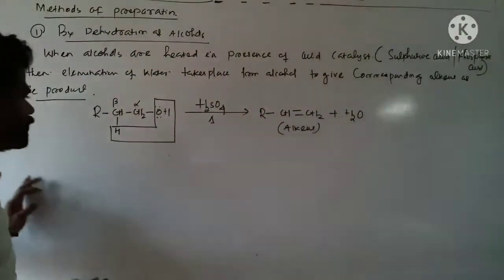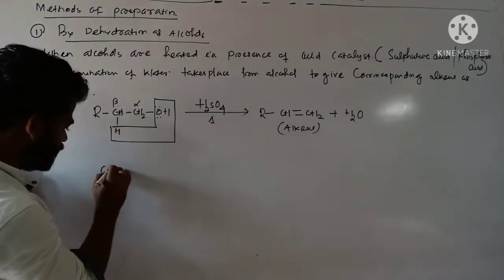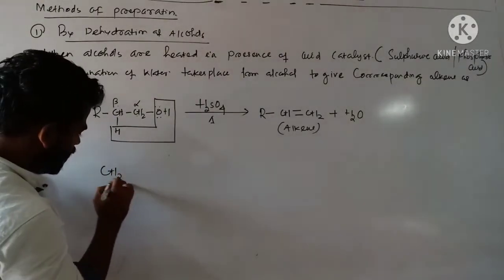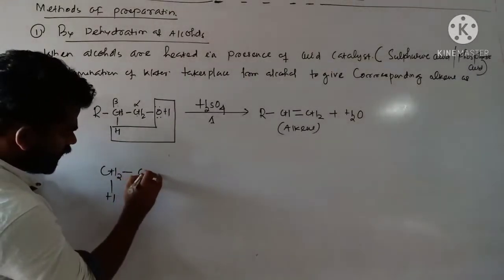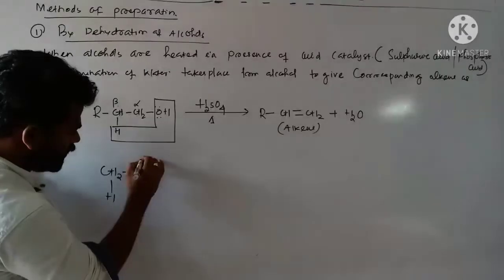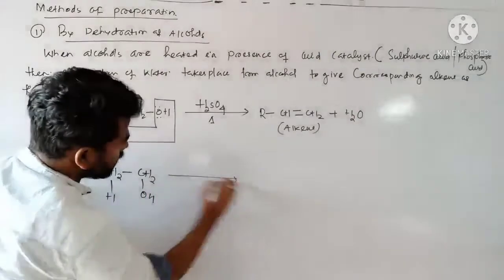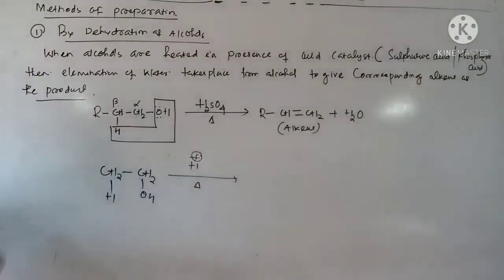Clear? So if I consider this alcohol, students, this one is CH3 CH2 OH. Very simply I can write, in presence of acid catalyst, heating is required.